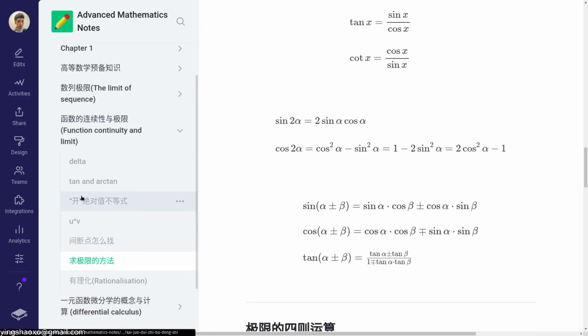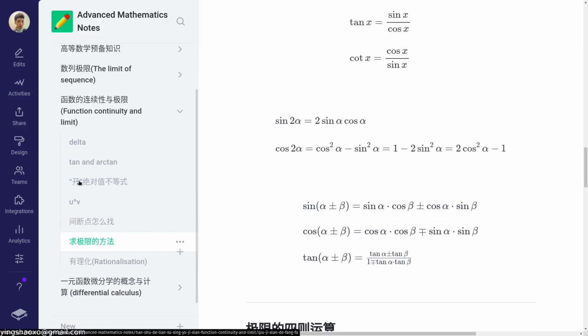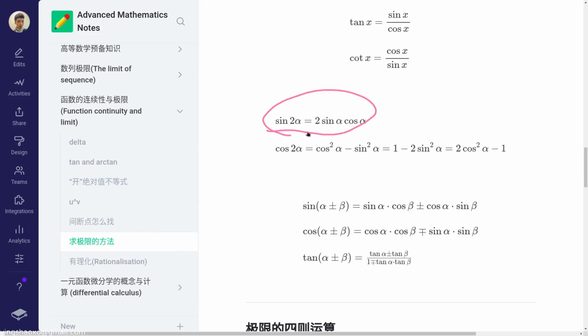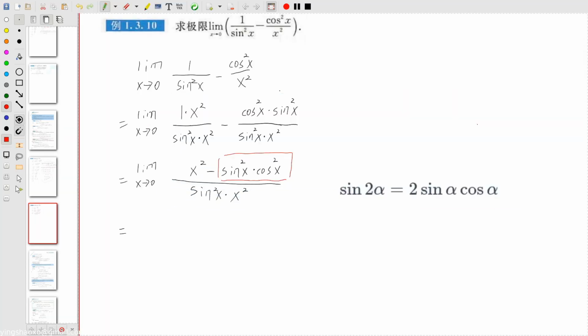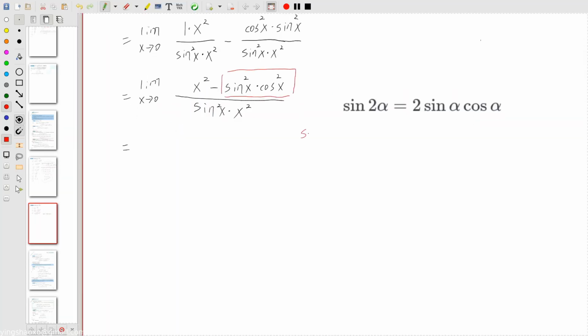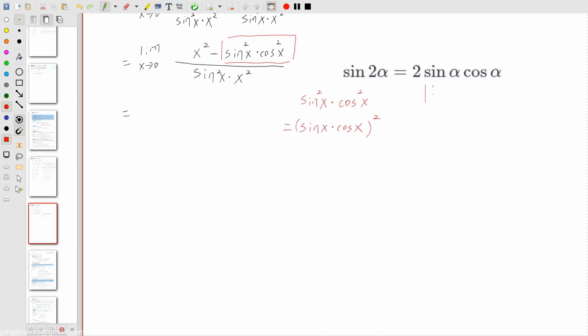For this one, since we got an equation here, it's called sine 2x equal to 2 times sine x times cosine x. We copy that equation to here. Okay, now let's think about this. The sine x squared times cosine x squared will be just equal to sine x times cosine x squared together squared. Then for this equation, we could change the left side and the right side a little bit.